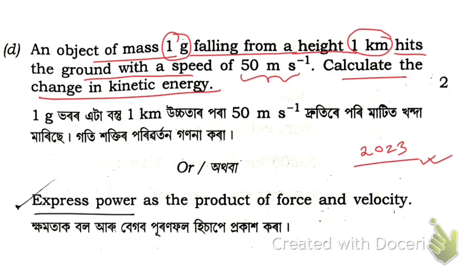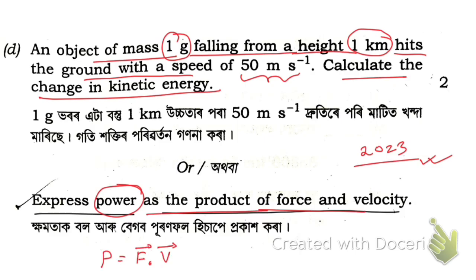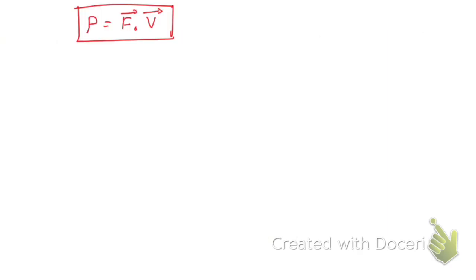Express power as the product of force and velocity. Okay, let me show you how to. That means we need to show this. Let me take a new slide. So this is what we need to show. Okay, so now you see the solution. We know that power is equal to rate of doing work, dW by dt.